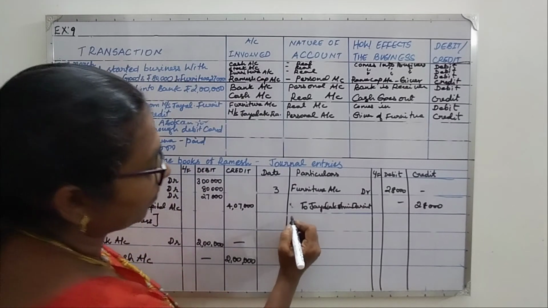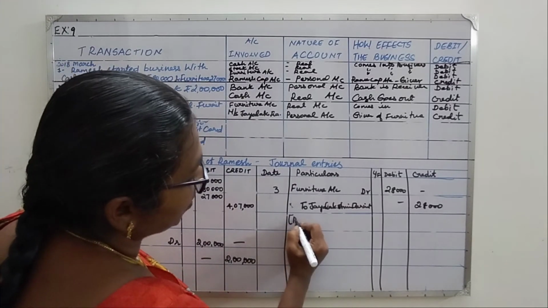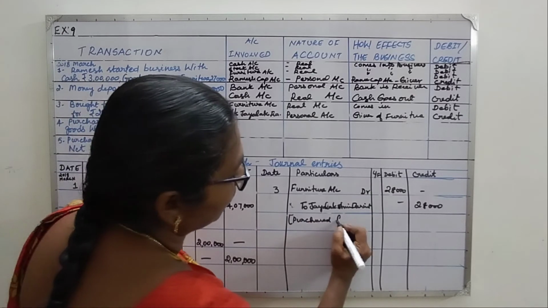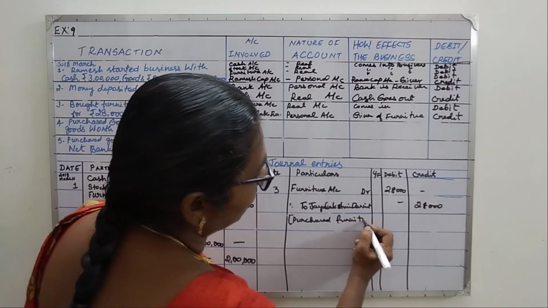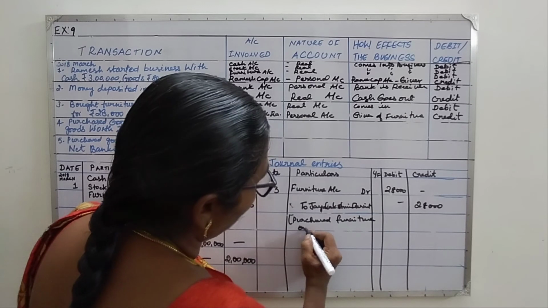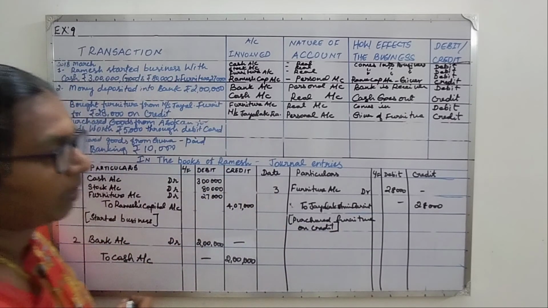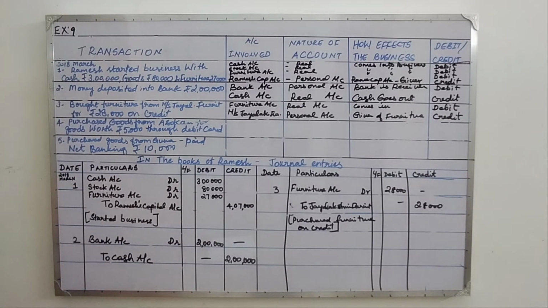Okay. Purchased furniture on credit. Fine. Next one, 4th one, purchased goods from Ashokan worth 5,000 and paid through debit card.